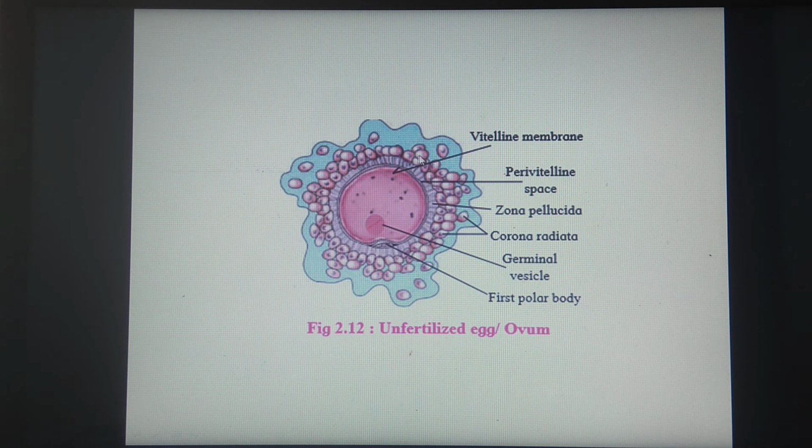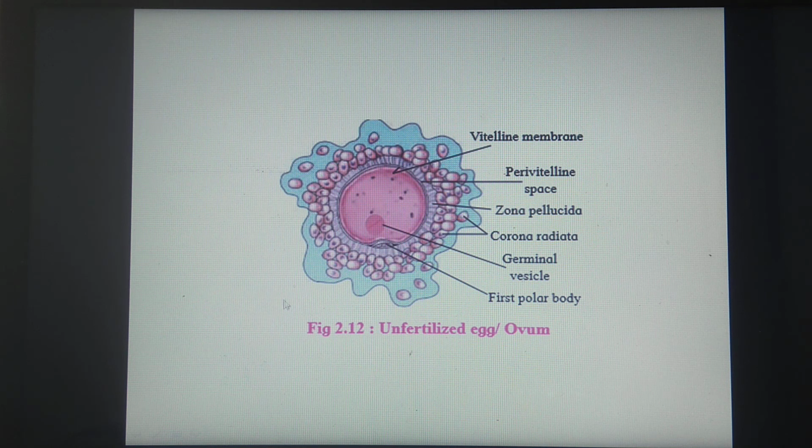These cells of the corona radiata are glued together. They stick to each other because of what? Because of the presence of hyaluronic acid. I think you remember that the enzyme hyaluronidase is secreted by the sperm head, by the acrosome, which brings about lysis of the hyaluronic acid present here. Okay, so this is about the structure of the unfertilized ovum or the egg.